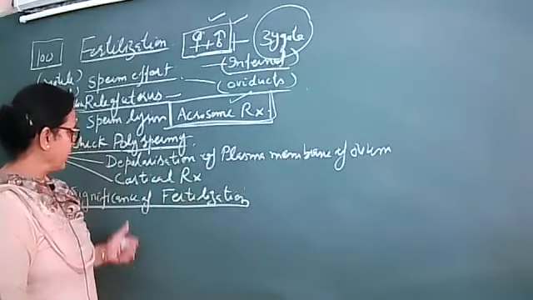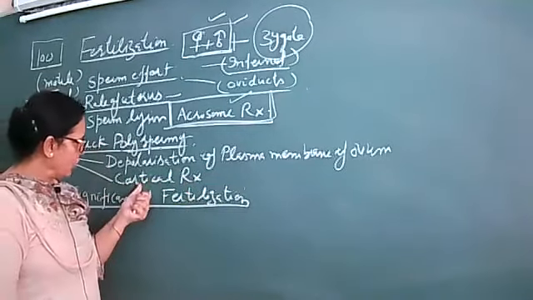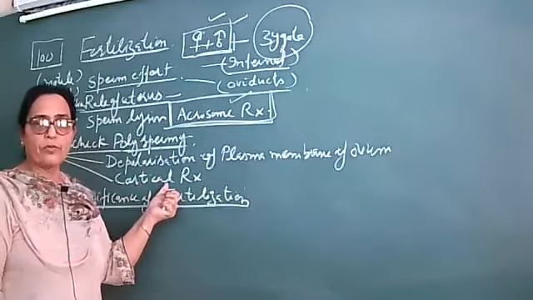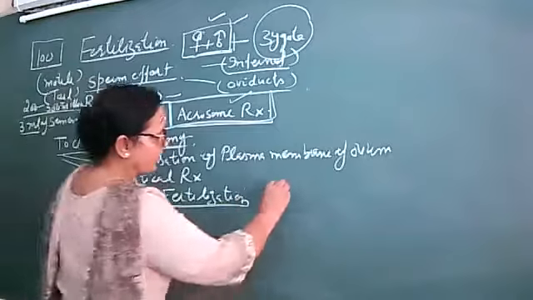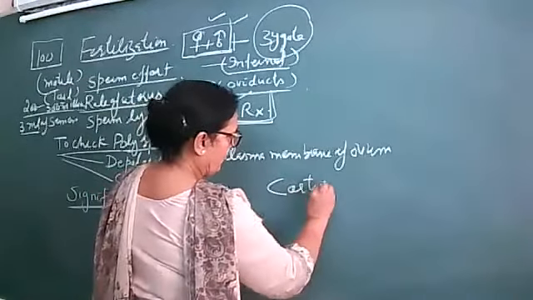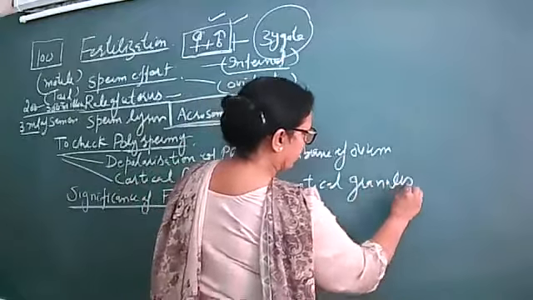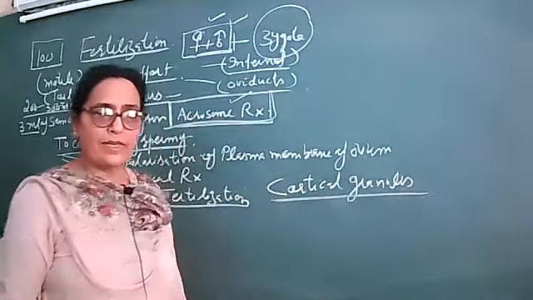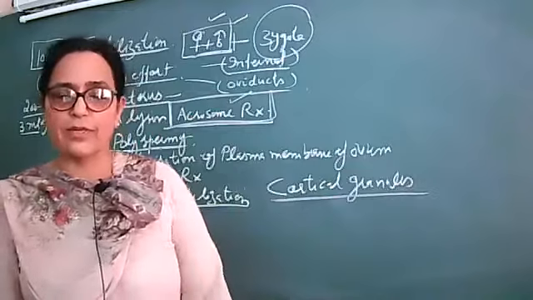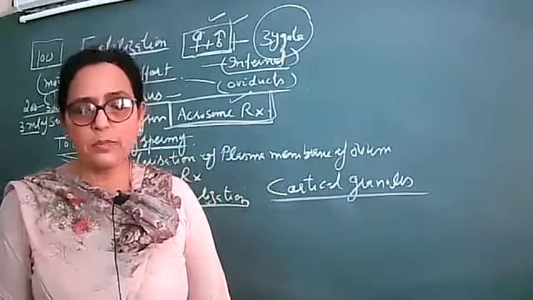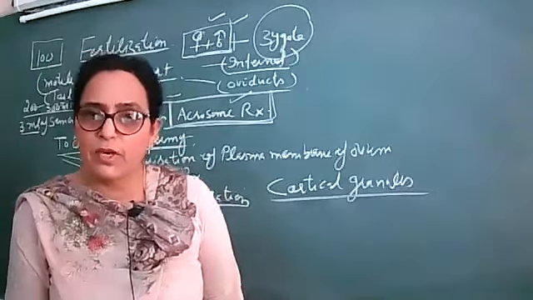Now, what is cortical reaction? The term cortical is derived from the cortical granules. Where are these granules present? Yes, ma'am might have told you that. Inside the secondary oocyte, just beneath the plasma membrane of the ovum.